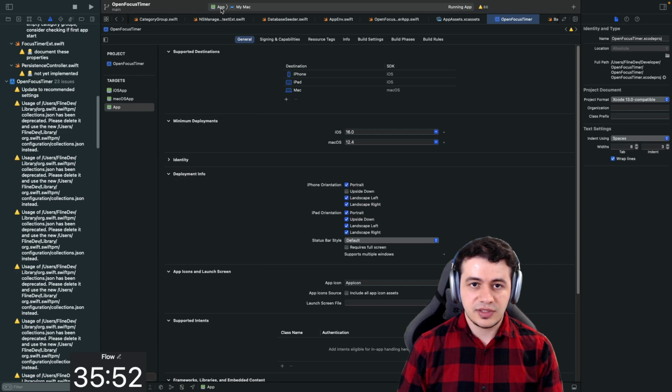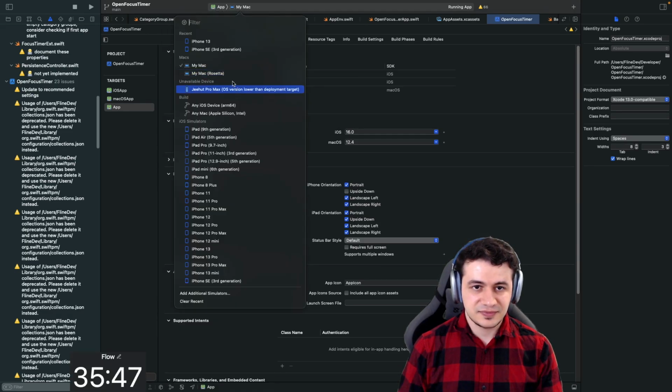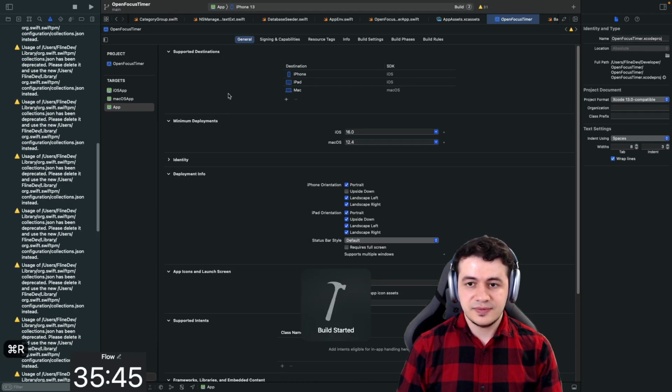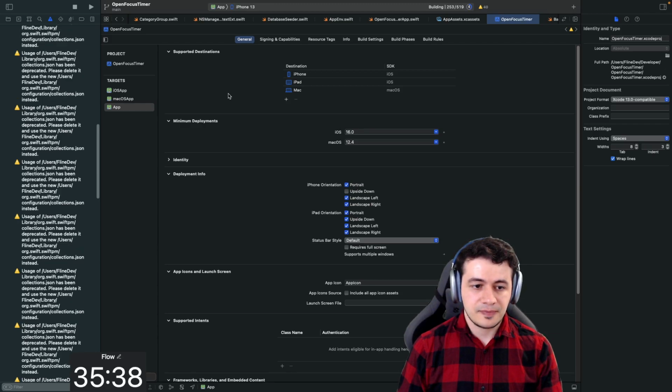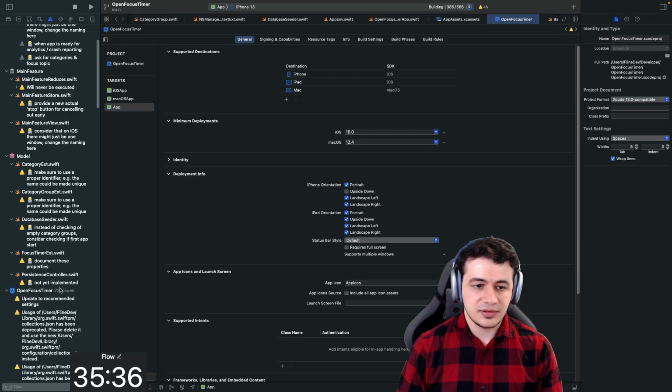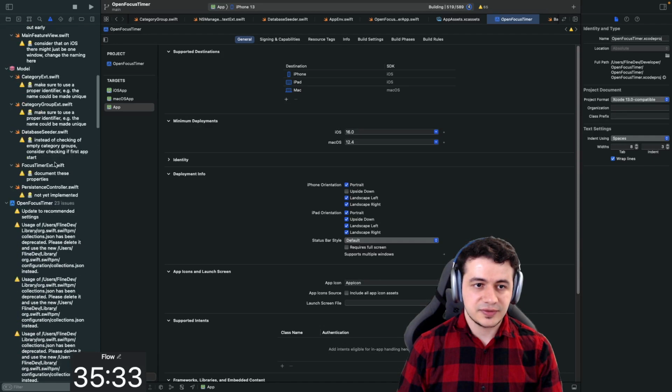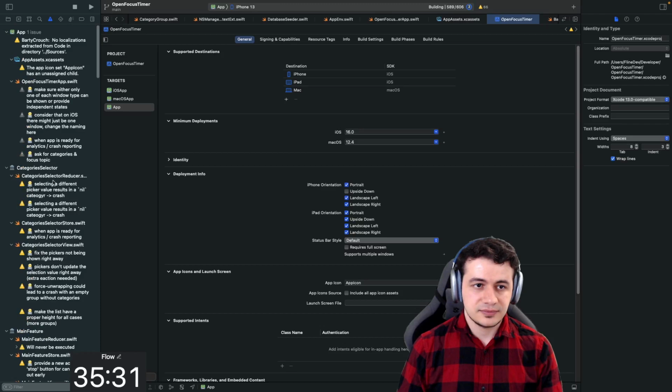Let's test the iOS platform. Oh, this looks totally different now. Let's run the iPhone 13. These are really ugly. I have to definitely get rid of these warnings. And these two as well. These are our own warnings, so that doesn't count. It's just a reminder before releasing the app.